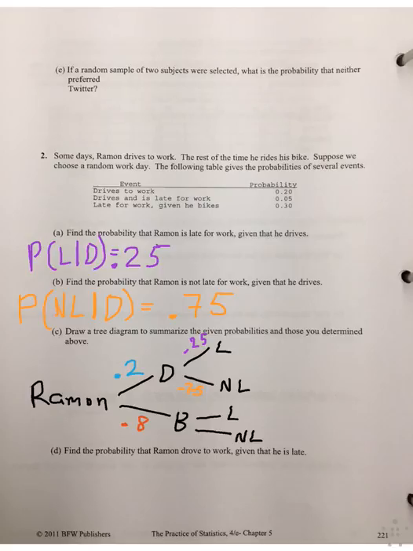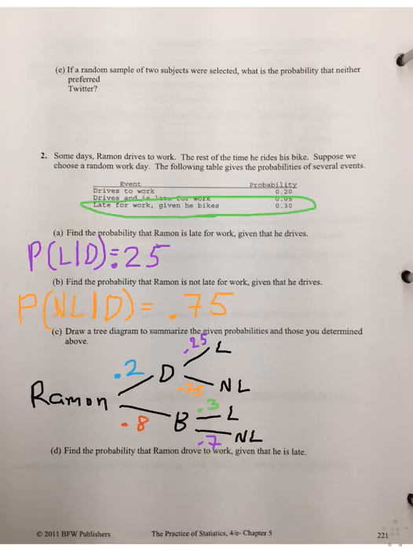Now, if he bikes, we're looking for the probability that he is late to work given that he bikes. And of course, we can actually see that this is given in that table up there. Late for work given he bikes is 0.3. So we can add that in as well. And finally, we need to add in the probability that he is not late given that he bikes. We already know that 30% of the time that he bikes, he is late, which means that 70% of the time that he bikes, he is not late.